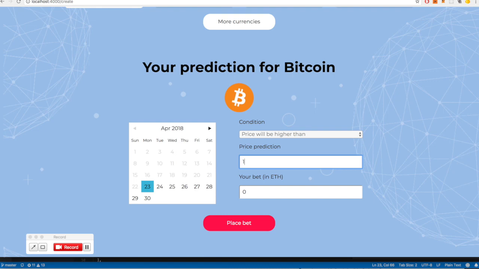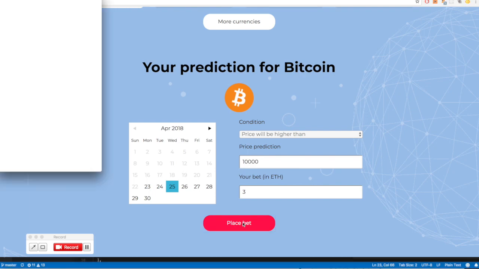At this point, I'd like to place my bet for Bitcoin and set it to $10,000 and place the amount of my bet in Ethereum and set that to 2. I then click on the date, set it to 25th. Actually, I'm feeling more confident. I'm going to make it 3 after this bear market. I'm confident that Bitcoin will go up.